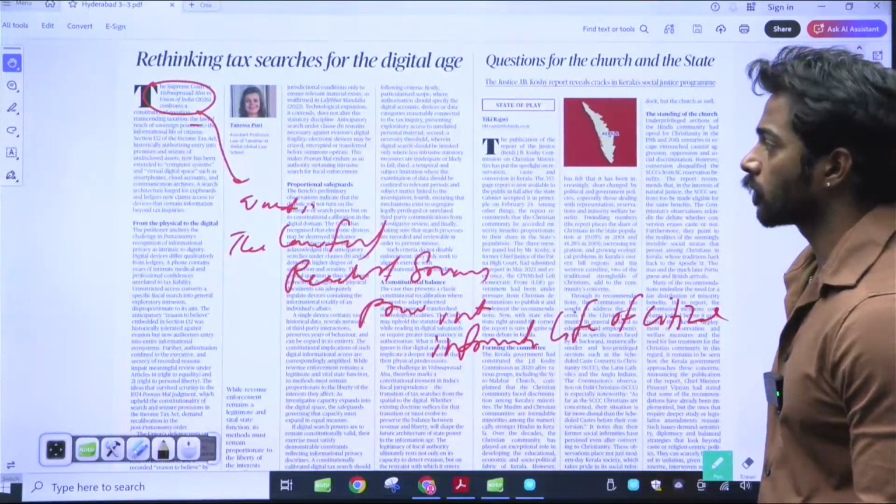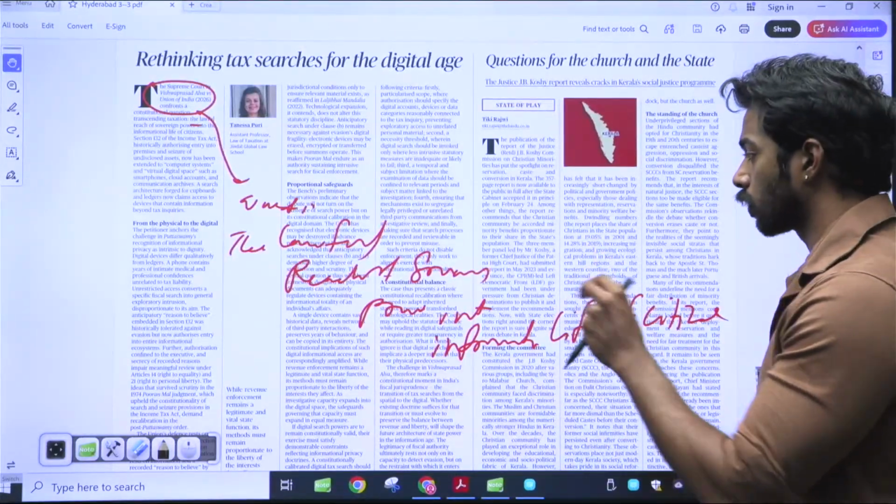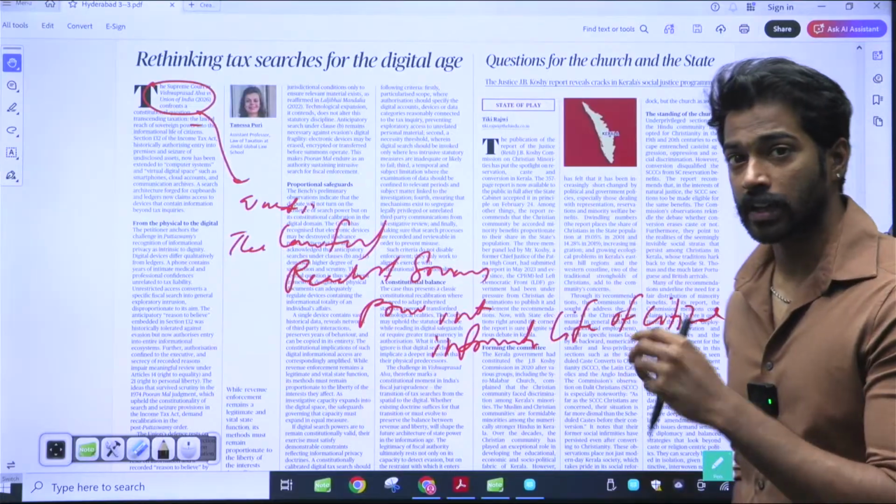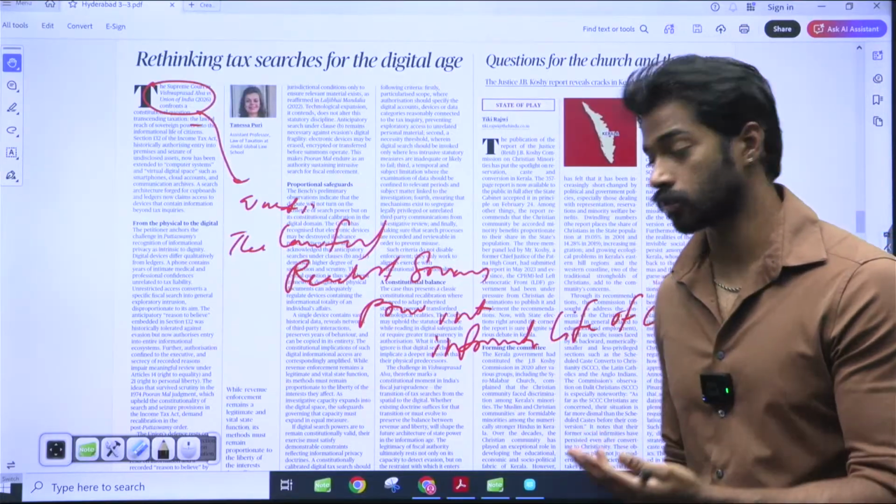The Supreme Court asked whether the lawful reach of sovereign power can go into the informational life of citizens.